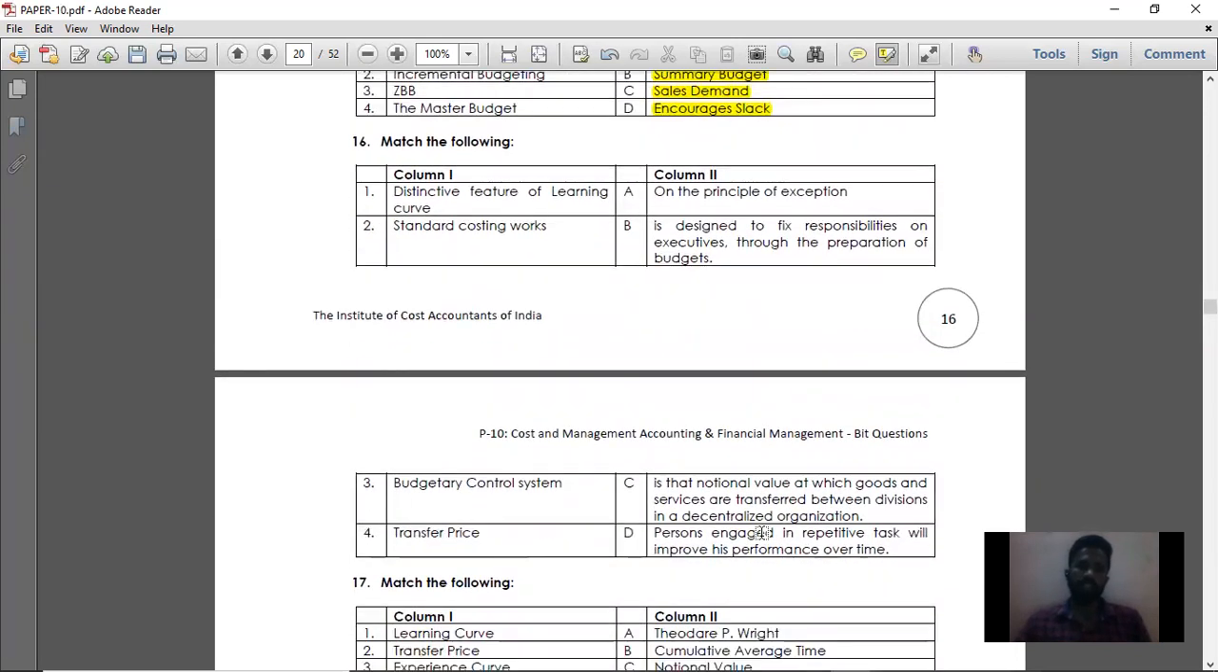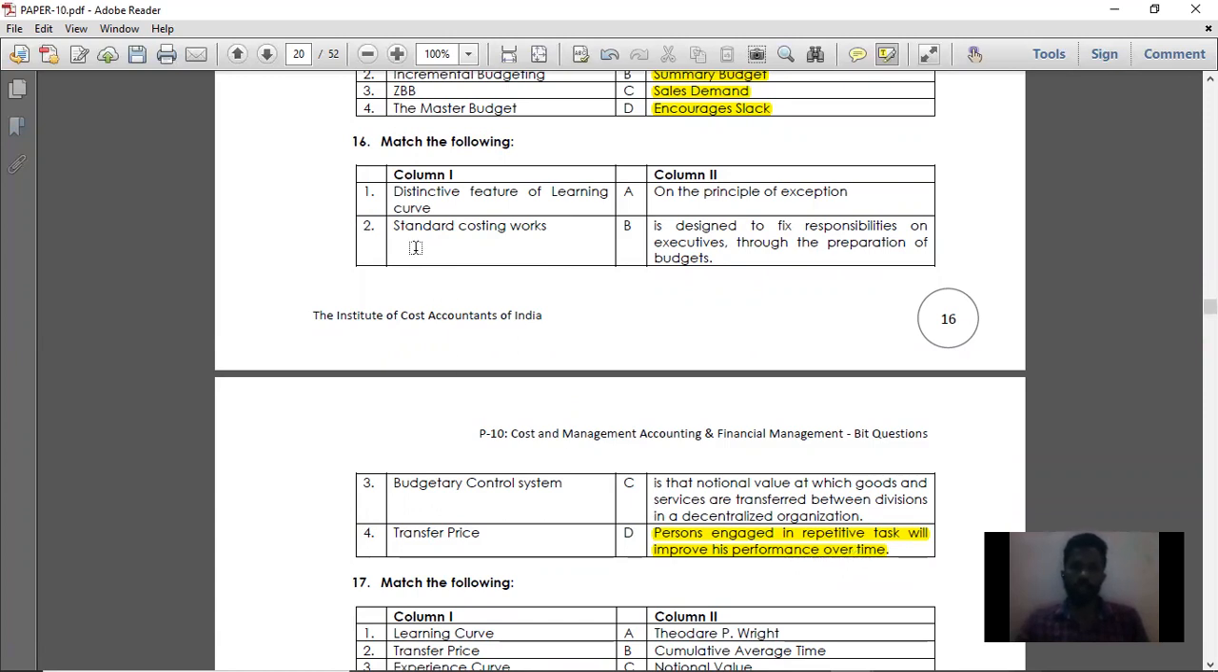Then 16th question. That is, match the following. Question number 16. First, point number 1, distinctive feature of learning curve. What is the distinctive feature of learning curve? A person engaged in a repetitive task will improve his performance over time. That is called learning curve. So as I explained in the previous questions, learning curve is nothing but a person who is performing the same task again and again will perform it in a better way when he is repeating the same task. So the distinctive feature of learning curve is that a person engaged in repetitive tasks will improve his performance over time.